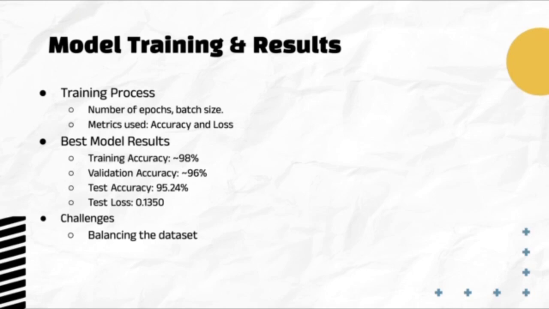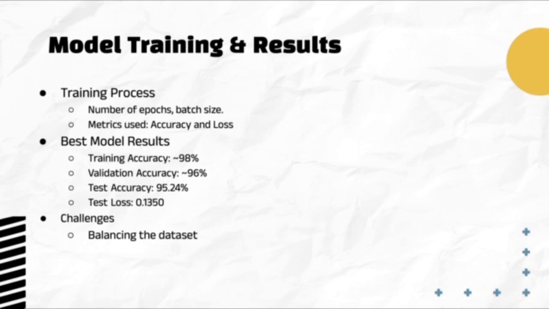And the best model results we had were a training accuracy of about 98%, and a validation accuracy of about 96%. And for the test data, we had 95.24%, and for the test loss we had 0.1350. So this is a pretty good accuracy, but I feel like we could have done more. Basically, the challenge we faced was balancing the data set. I'm not sure how accurately the class weights work, but I feel like if we had more images of trash, and we had equal images of all three kinds, it would have been a lot more accurate.